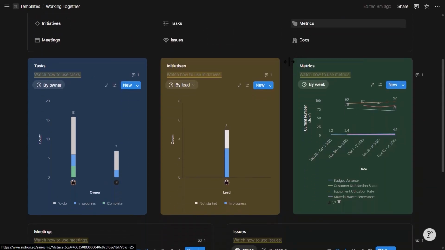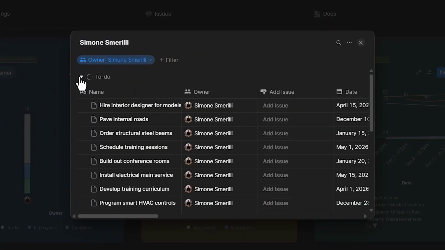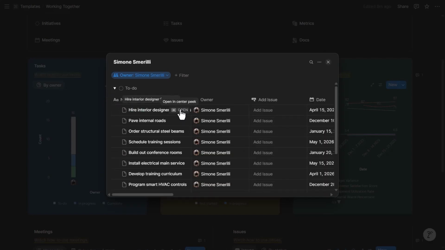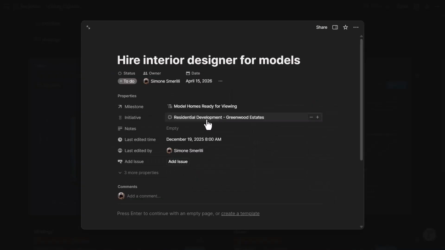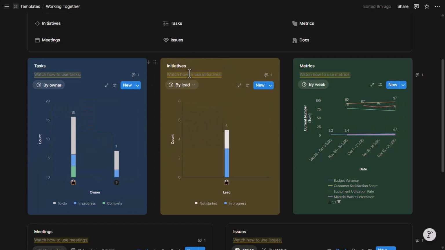The main dashboard shows tasks by owner, where you can easily click to see inside of them the specific data grouped by status. And then each task is a page that I can expand in here to see more details. There are initiatives by lead and by team. So you can see all the initiatives by status, by person on the x-axis. And there are the metrics that are being tracked.